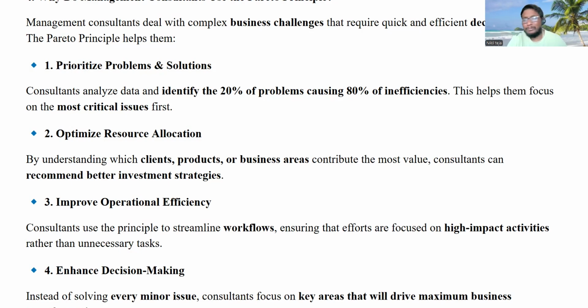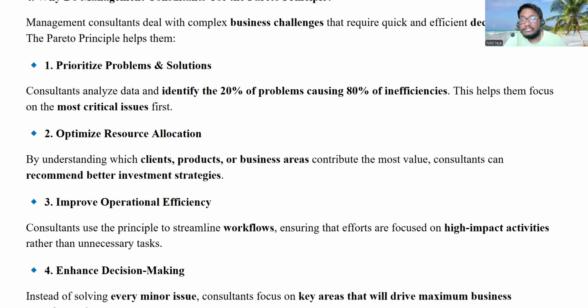Enhance decision making. Management consultants will be using the Pareto principle to make decisions also. Why? Because after analyzing the data, they will get to know what the critical 20% is. So it enhances the decision making of management consultants, and they can provide strategies and tailored solutions to business problems or challenges. Instead of solving every minor issue, they will be analyzing and identifying the most important critical issues which are causing 80% of problems.